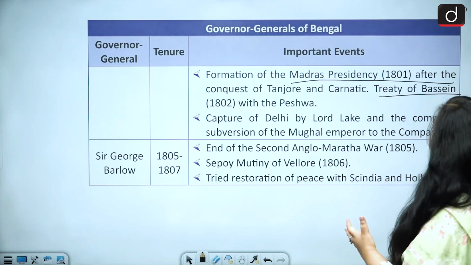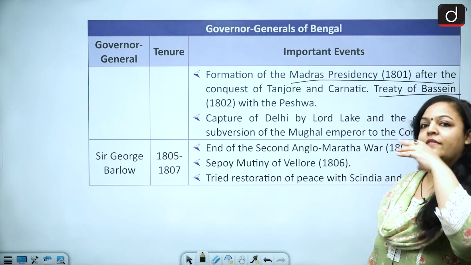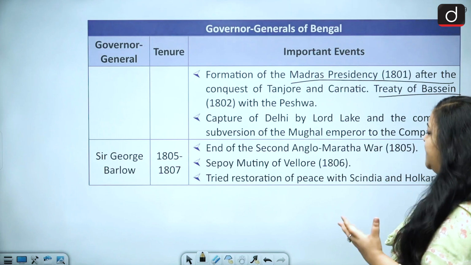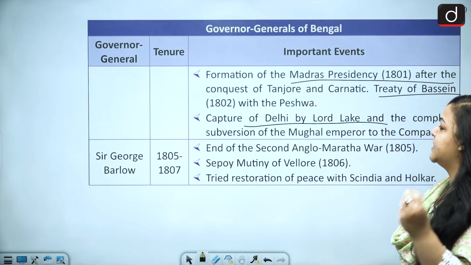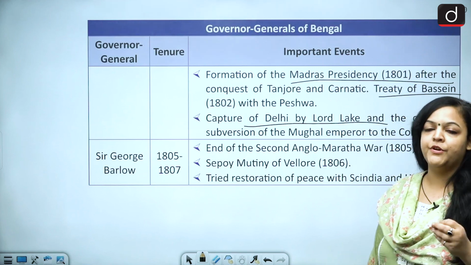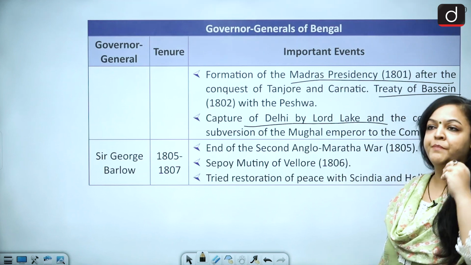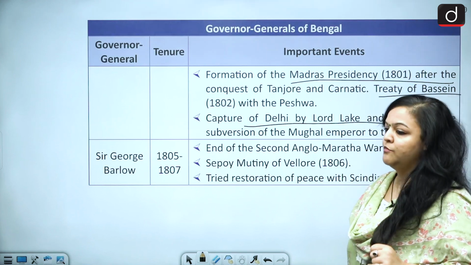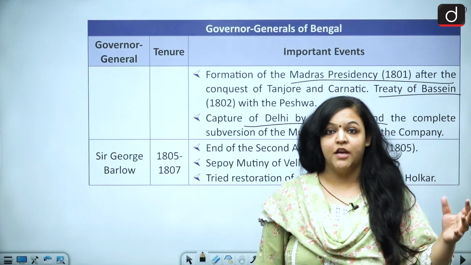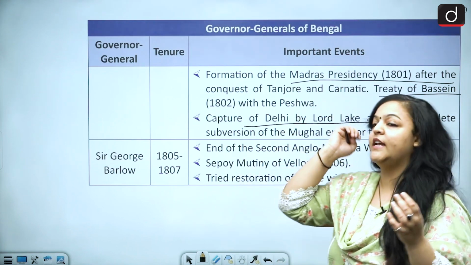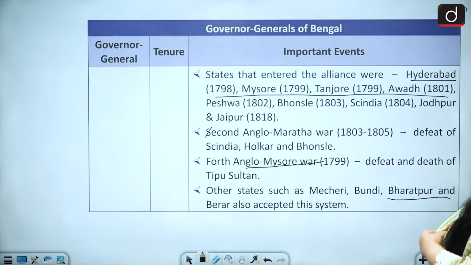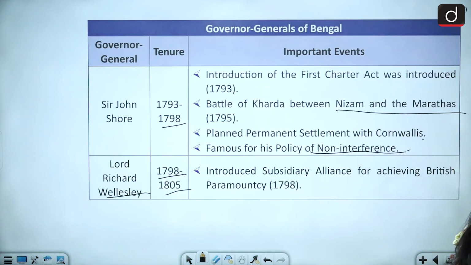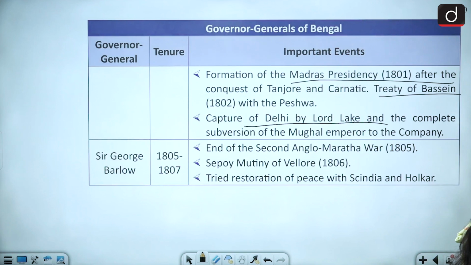So, the Treaty of Bassein with the Peshwa, the capture of Delhi by Lord Lake, and the complete subversion of the Mughal emperors to the Company, where the Mughals had literally submitted to the Company, all of that has happened under whose reign? Under the reign of whom?